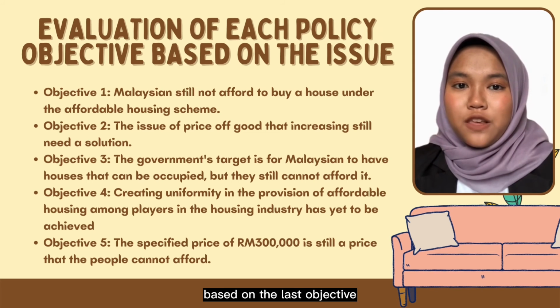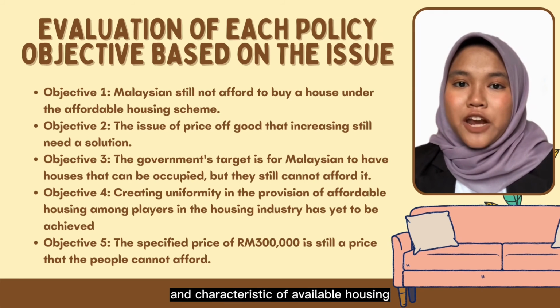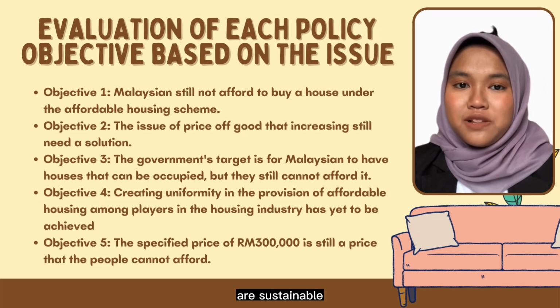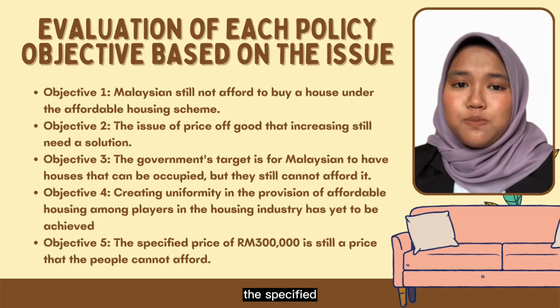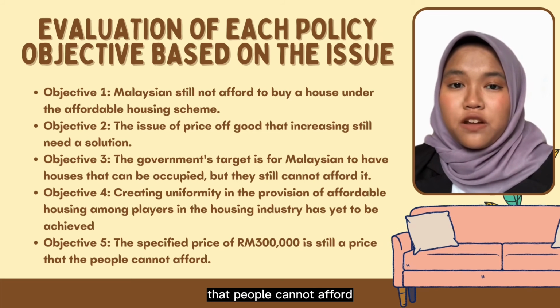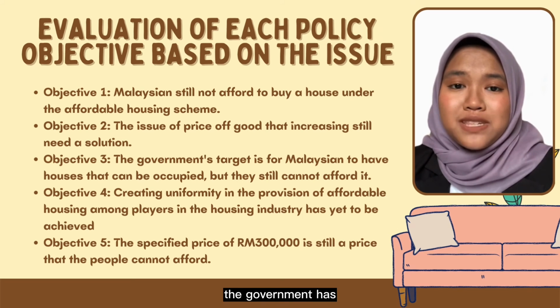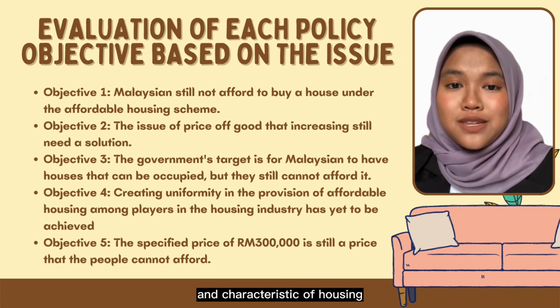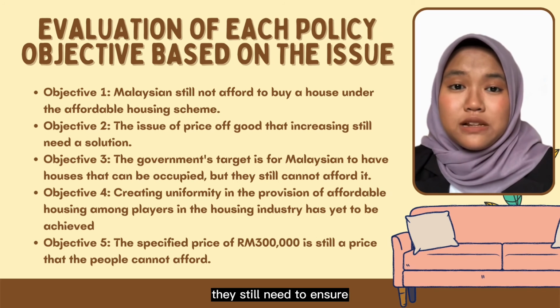Based on the last objective, although the specification and characteristics of affordable housing by the Government of Malaysia are sustainable, habitable and safe, the specified price of 300,000 ringgit is still a price that people cannot afford. So even though the government successfully outlined the specification and characteristics of housing development to improve the quality of life, they still need to ensure more people can afford it.